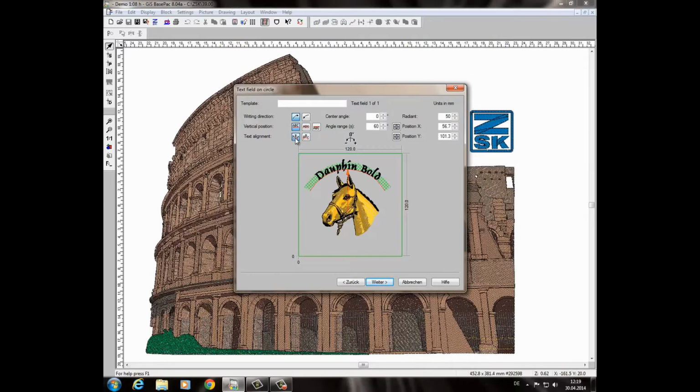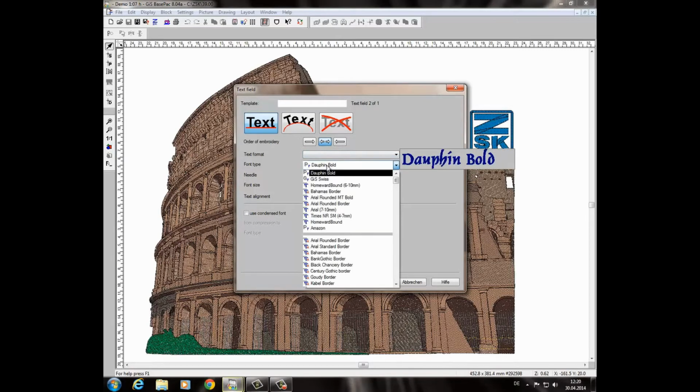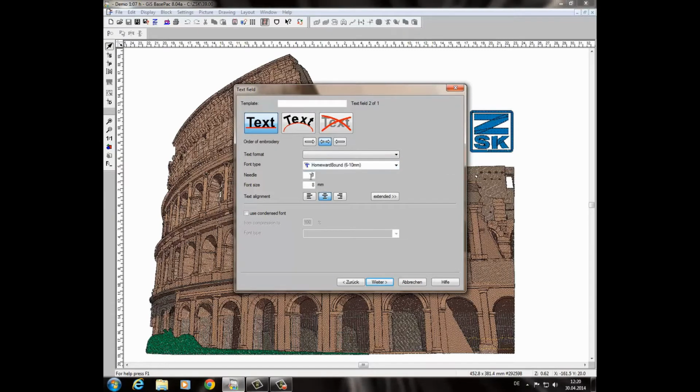Now everything is so far fine. We go to the next page. Continue. This is now a new feature in the BasePac version 8. I can set another text format. In this situation, I would like to have the text now straight, also from the center, but I would like to have another TrueType font. In this case, I like, for instance, the Homeward Bound. And I want to have needle number 3 as a text.